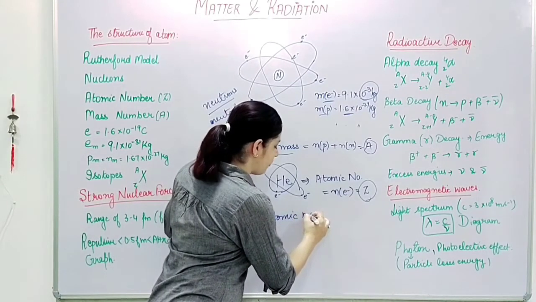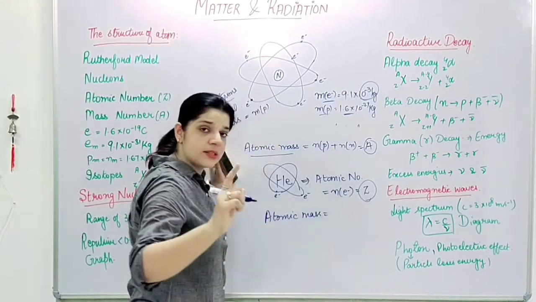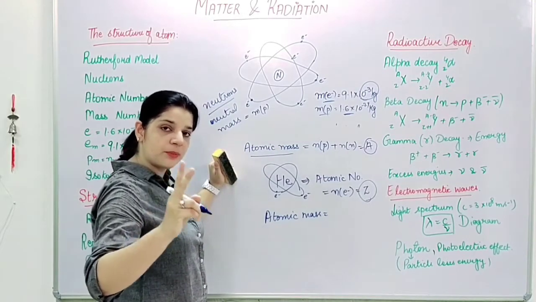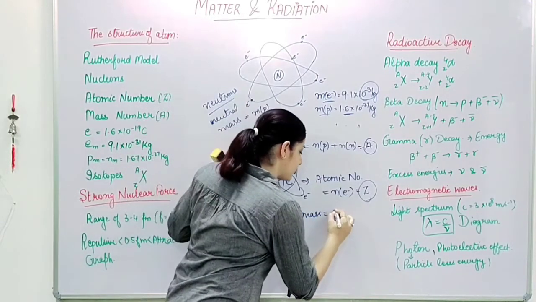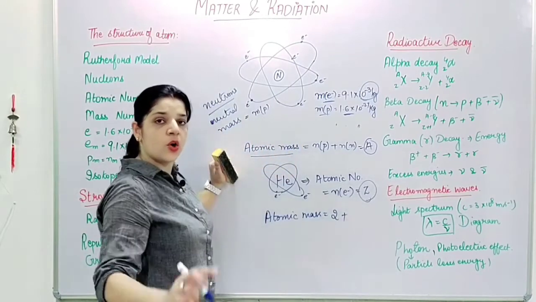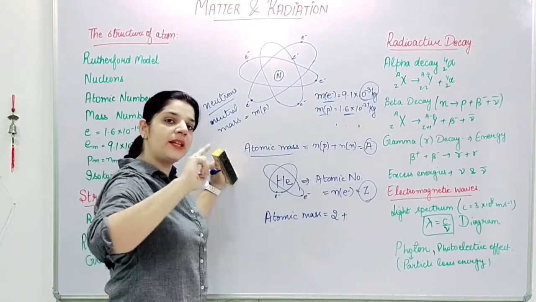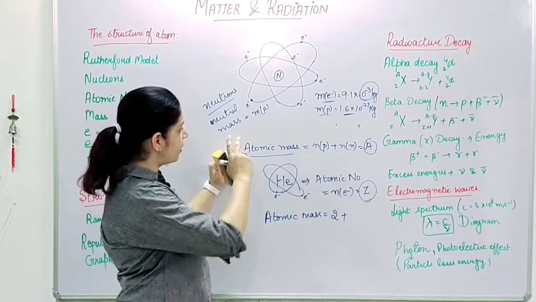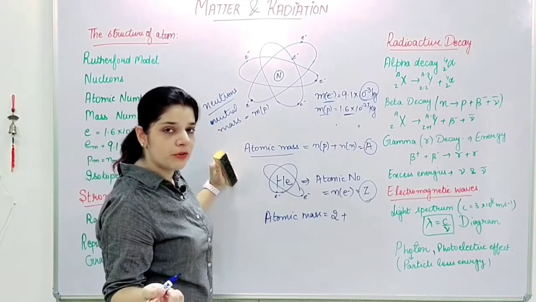Atomic mass of helium will be, since it has 2 electrons, that means number of protons will be 2, plus the neutrons. Protons and neutrons both contribute half, so the number of neutrons should also be equal to the number of protons.